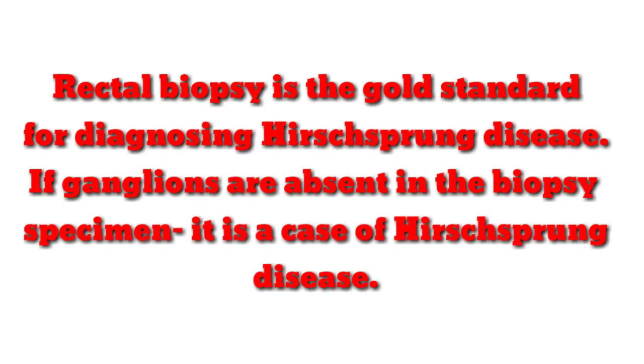Now coming to the rectal biopsy findings. In rectal biopsy, ganglions are present in functional constipation, whereas they are absent in Hirschsprung disease. That is why rectal biopsy is the gold standard investigation for Hirschsprung disease. If ganglions are absent, we can be sure that it is Hirschsprung disease.